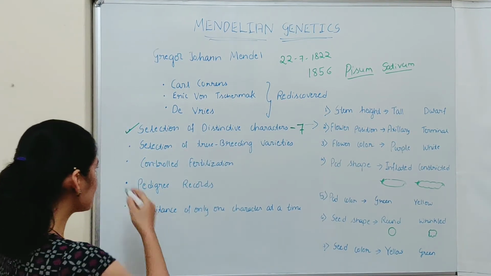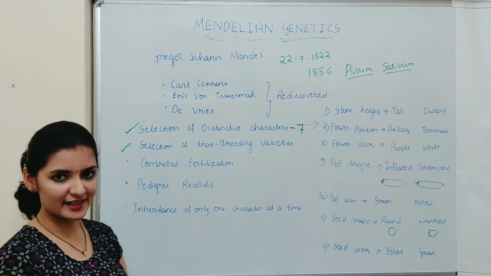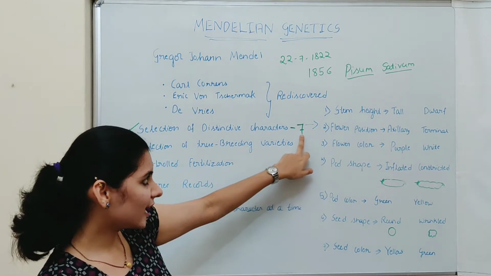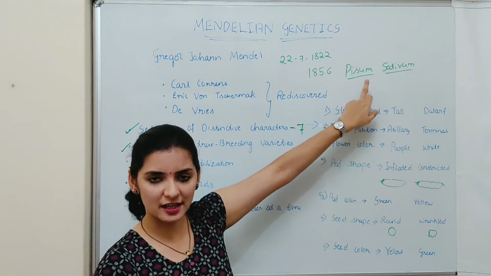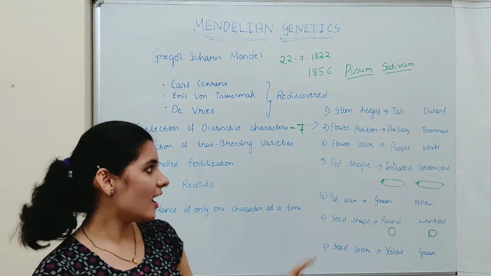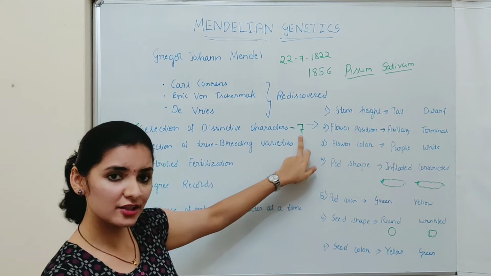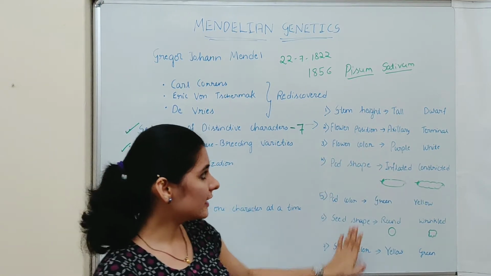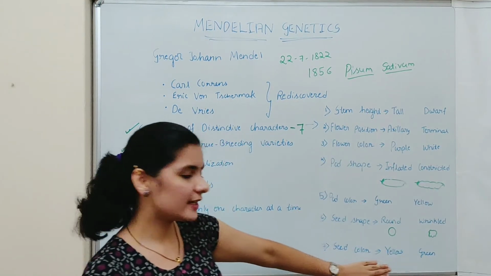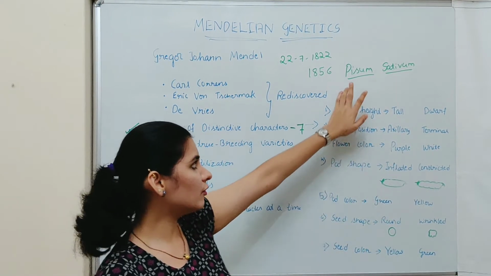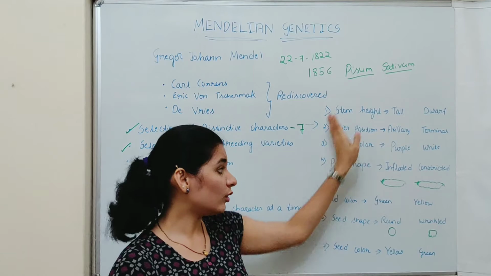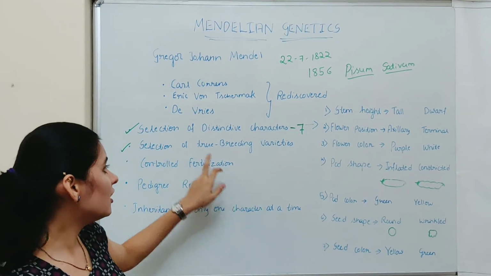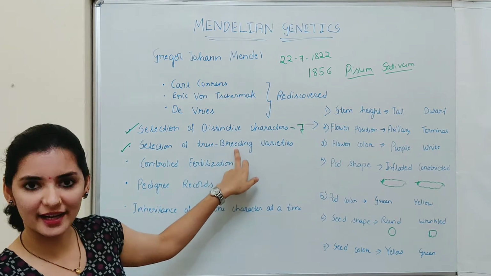Second one is selection of true breeding varieties. As I already told, Mendel chose 7 characters of Pisum sativum for his experiment. And all the 7 characters that he chose had contrasting forms. So in total he selected 14 varieties or forms of Pisum sativum. And all these 14 varieties which he selected for his experiment were true breeding varieties.